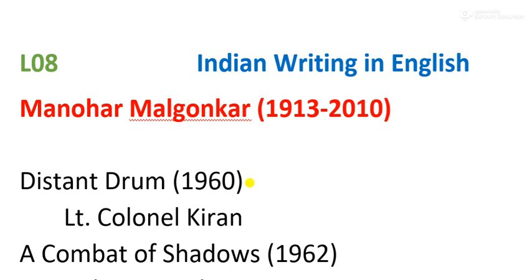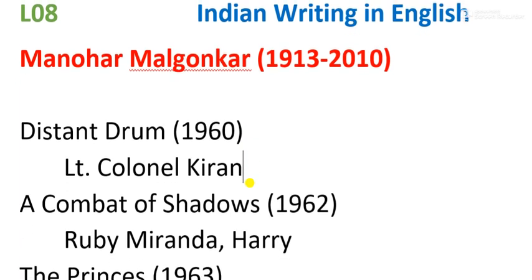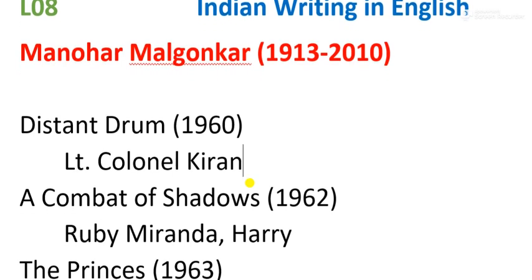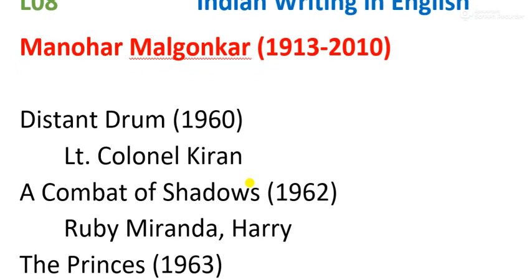The next work is A Combat of Shadows. It is much like a love story. Just remember that in this work we have the main character, Ruby Miranda. She is a girl, a female character, Ruby Miranda. And there is a Harry Winston or something like that. So remember just Ruby Miranda, she is a character in A Combat of Shadows, published in the year 1962.